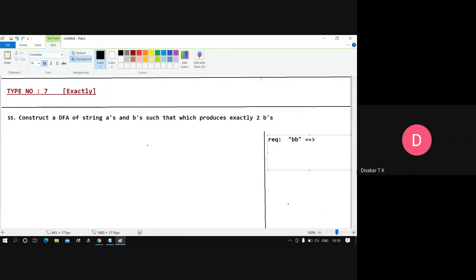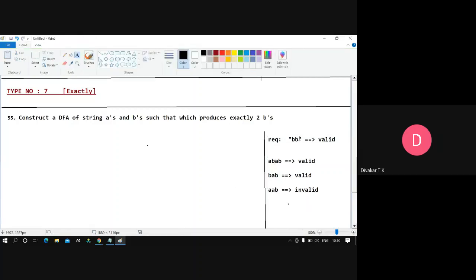It may be anything; it's not consecutive. Exactly two B's we want. Maybe A, B, A, B. This is also valid, because exactly two B's are there. Yes, we can accept it. A, B alone is not accepted, it is invalid. More than three B's is also invalid. Exactly two B's will be there, meaning they may be consecutive or anywhere. That part we are supposed to understand.